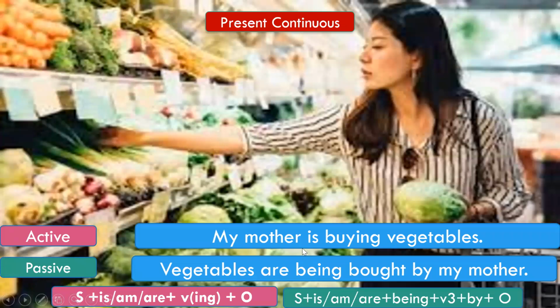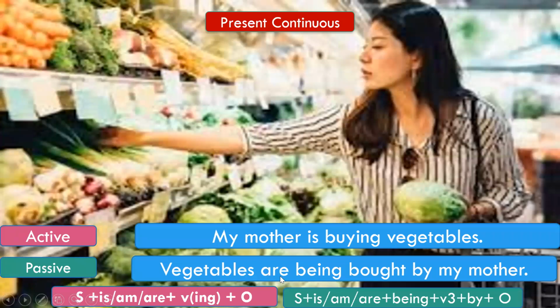Now my mother is the subject here. My mother is buying vegetables. My mother is the subject, is is the auxiliary verb, buy is the verb plus ing, buying, and vegetables is the object here. So now how will we change it into the passive voice? Vegetables is the object, so this will become the subject of the sentence. Now vegetables is plural. So out of is, am, and are, we will use are here because vegetables is a plural subject.